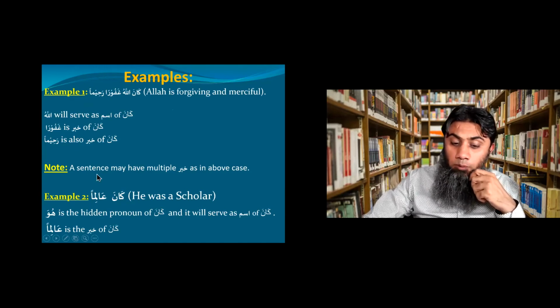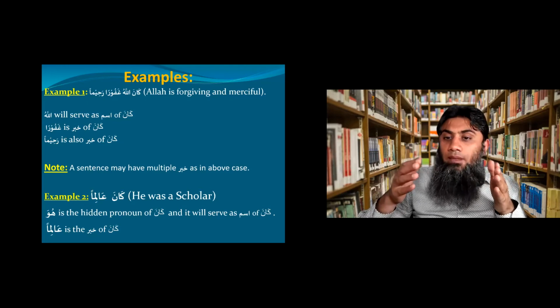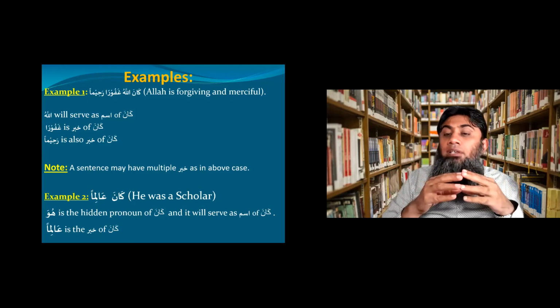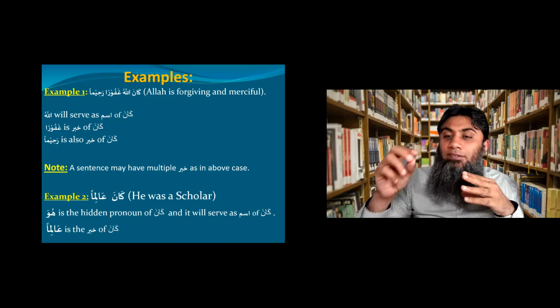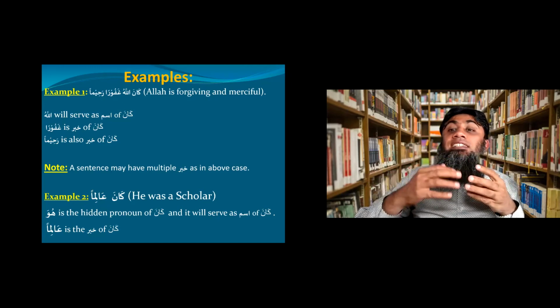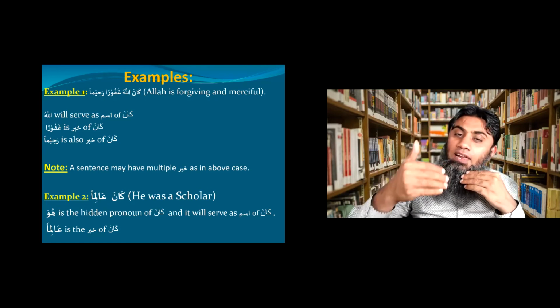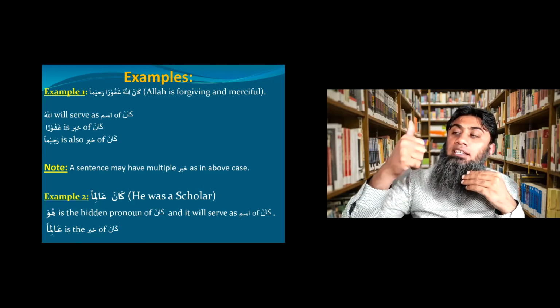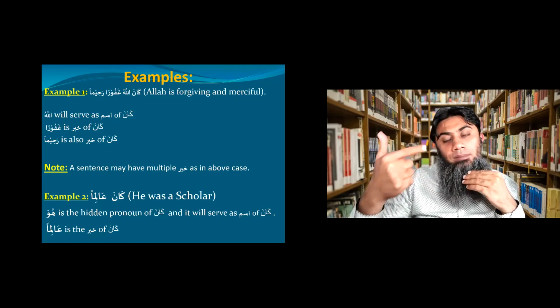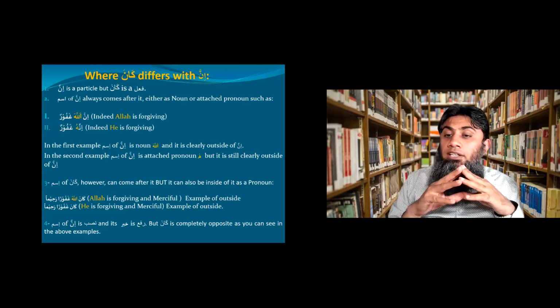And as you notice in both cases, that khabar of kana, as aliman or ghafuran rahiman, khabar of kana is always nasab. Clear? So in a nutshell, because kana is an incomplete fi'l, we treat the kana construction in the same way as the inna construction, which means after kana, you will find two things, ism of kana and khabar of kana. Clear? Now, last point, inshallah, before we finish.